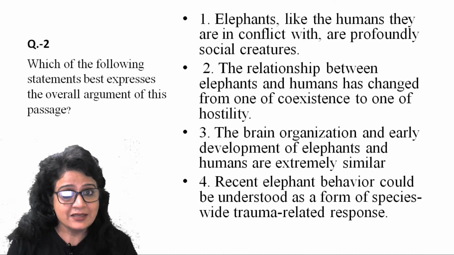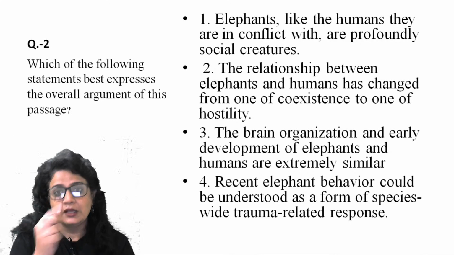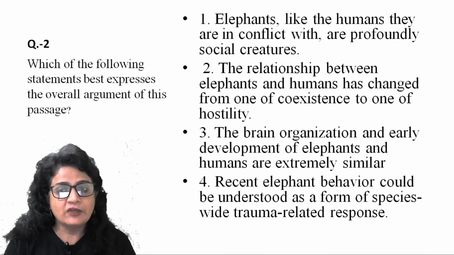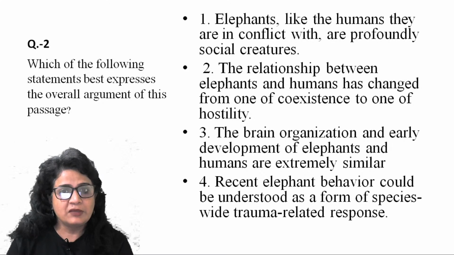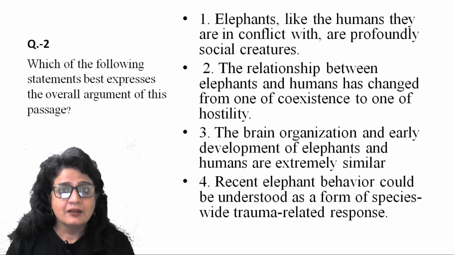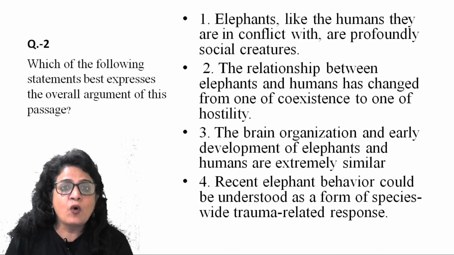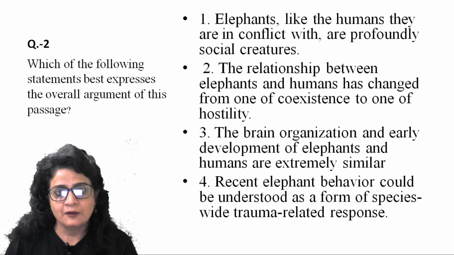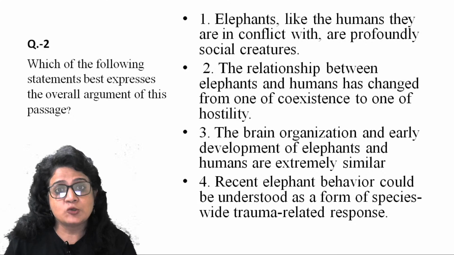So second is the supporting detail. Third, the brain organization and early development of elephants and humans are extremely similar. That's also your supporting detail, because the author wants to evoke your compassion towards the elephant's trauma, right?